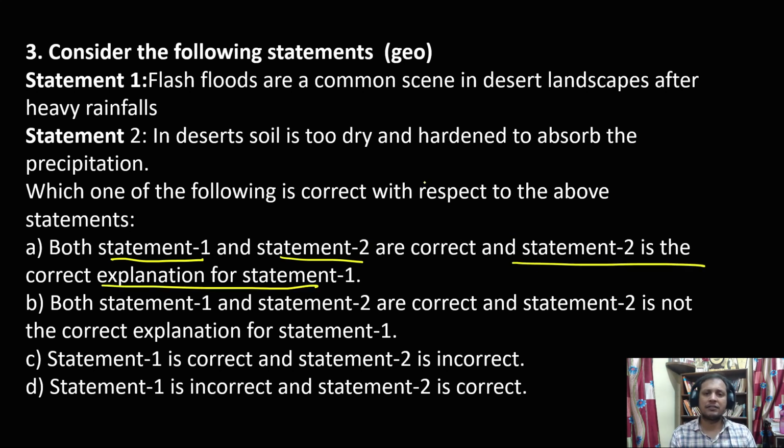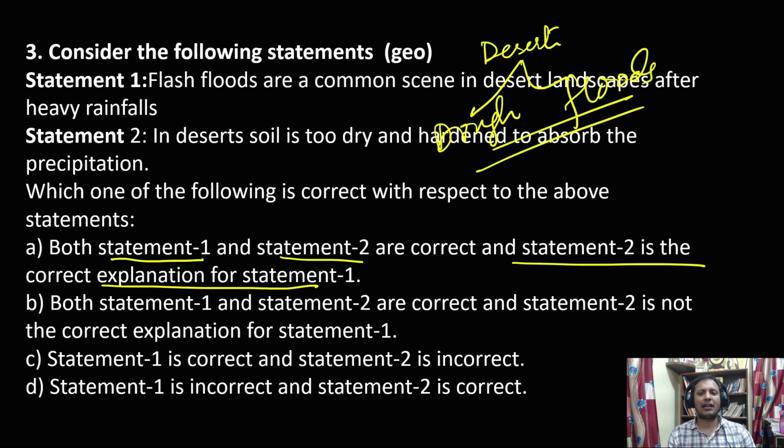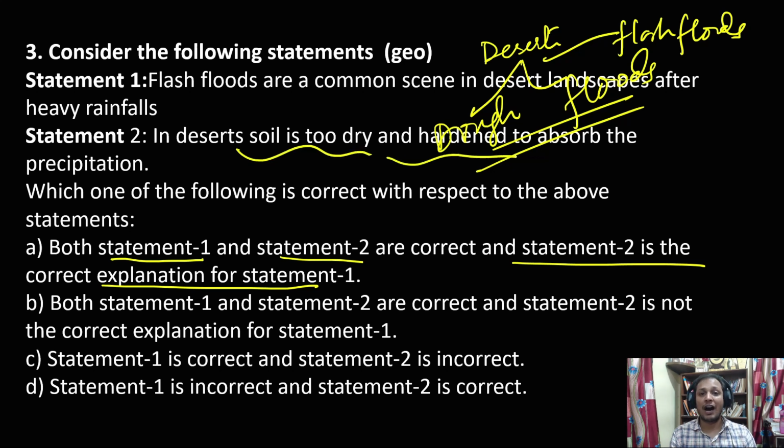Guys, actually you will see that deserts suffer from both drought and floods. Why? Because whenever there is rainfall in a desert area, it results in flash floods. The soil in desert areas is too dry and too hard. Because of the dryness, it becomes very hard.